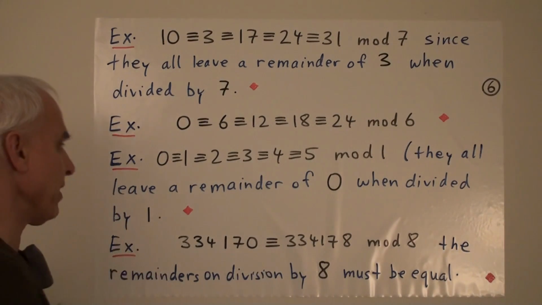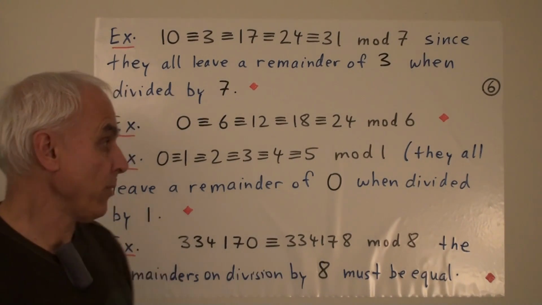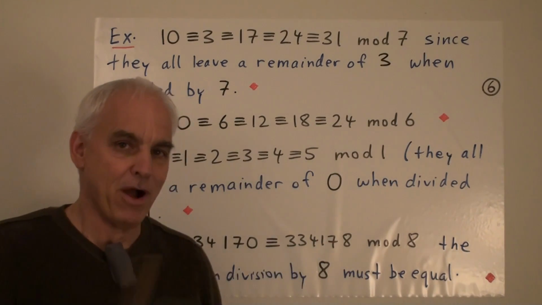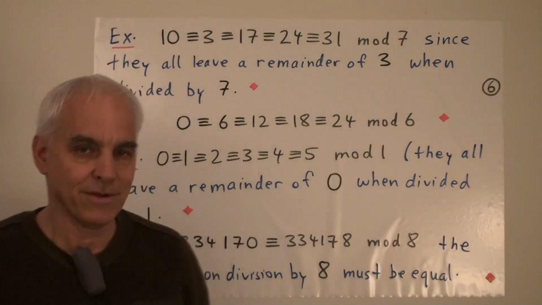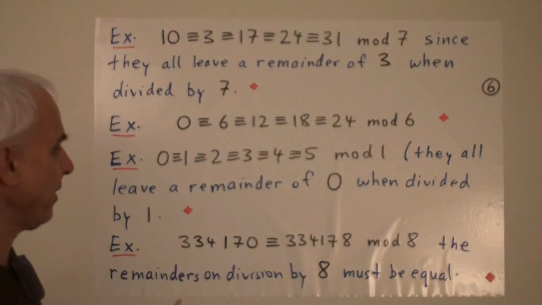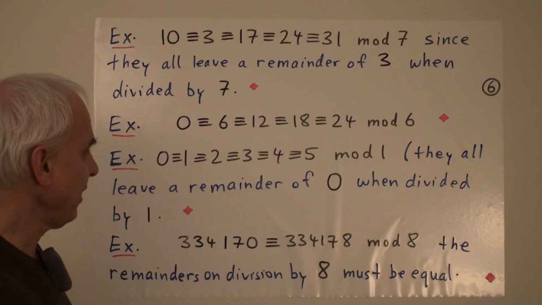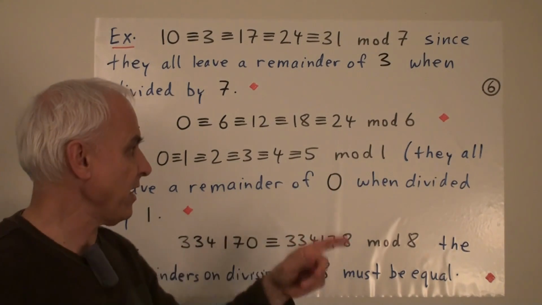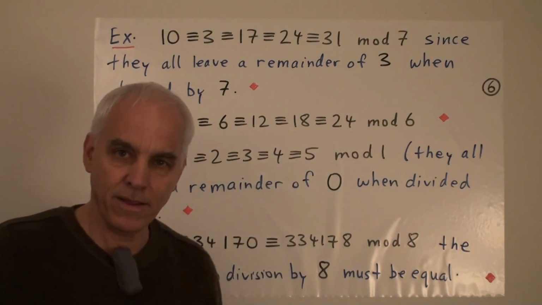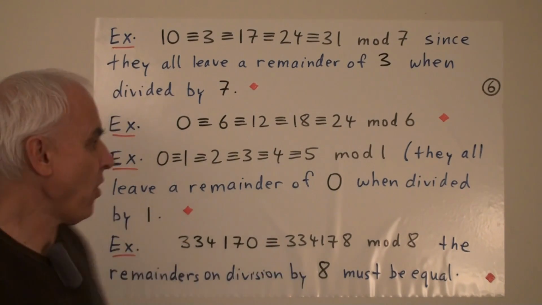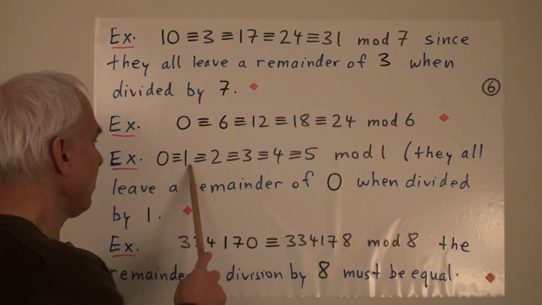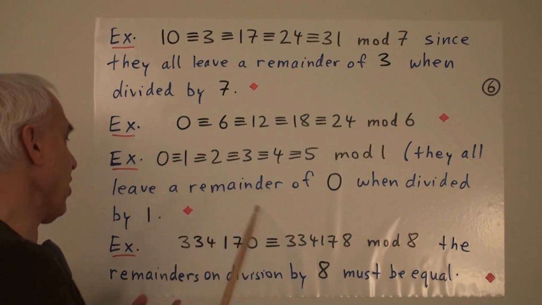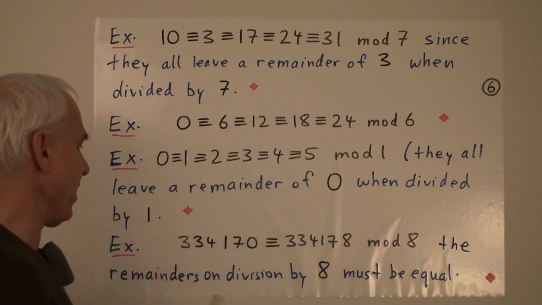Here's another example, maybe a kind of trivial example, when we're considering mod 1. So we did allow our modulus to be 1. So what happens if we're working mod 1? Well, in that case, every number is divisible by 1. The remainder when you divide 4 by 1 is 0. So all numbers are congruent to 0 mod 1. That means they all leave a remainder of 0 when divided by 1.